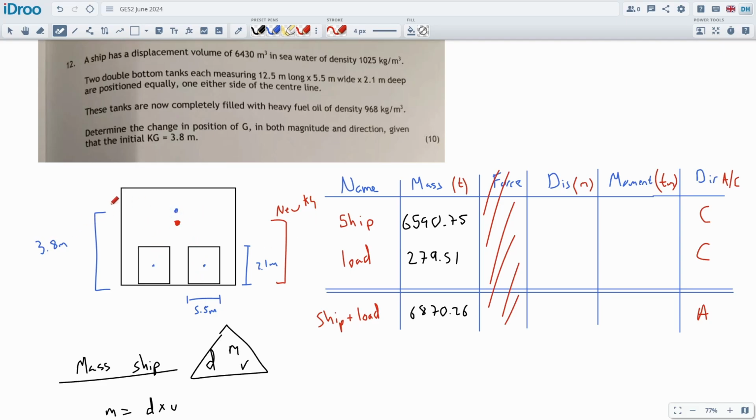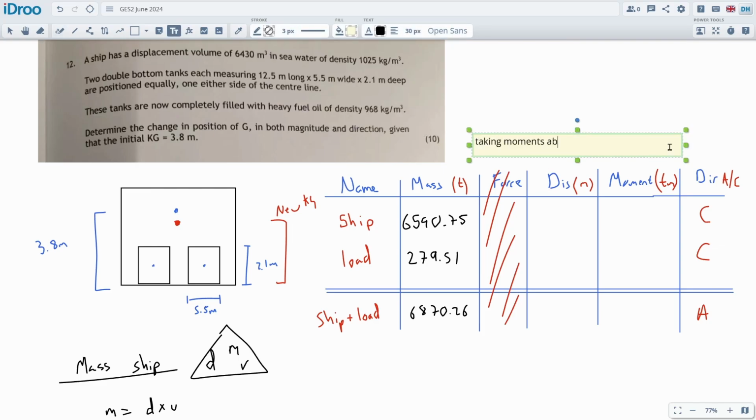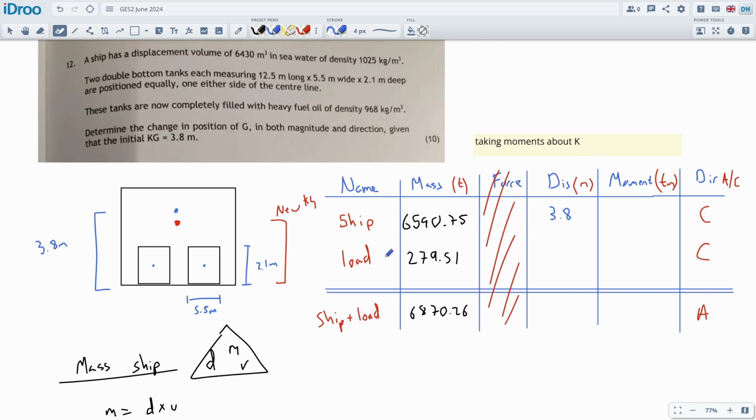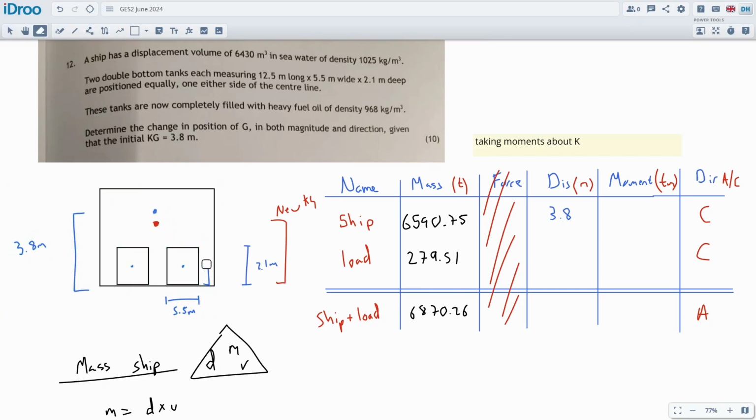But the ship itself is acting 3.8 meters away from the Q. We are taking moments about the Q. I will say that at some point as well. The distance is 3.8. The distance that the load is acting about will be its center of gravity to the Q, and that's going to be half of the total height because it's a uniformly distributed load. It's a UDL, right? We're considering the liquid in the tanks to be uniform because it's a uniform liquid for sure. This will be 1.05 meters on the height, which is half of the 2.1.